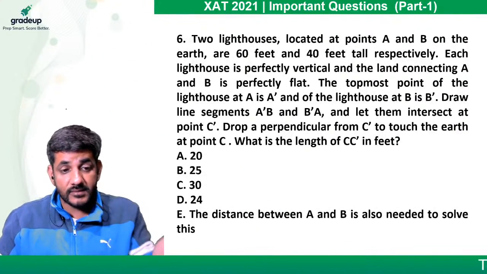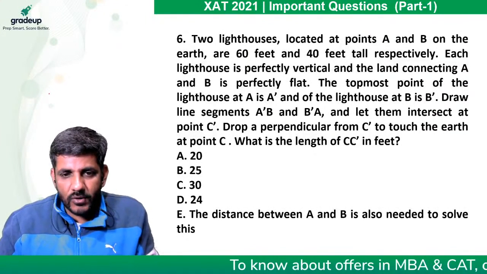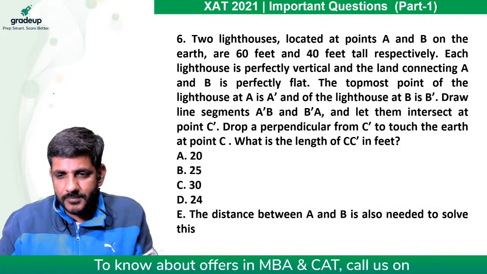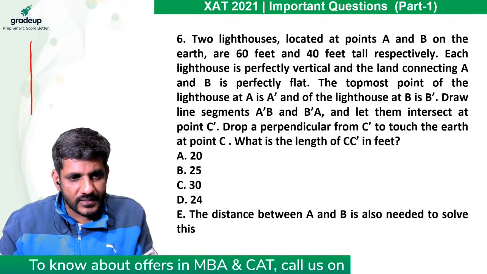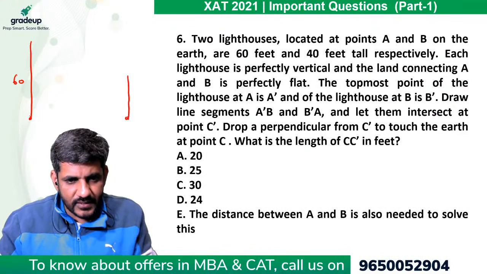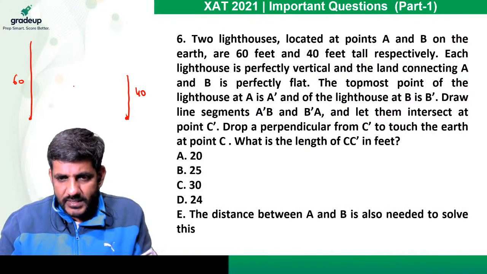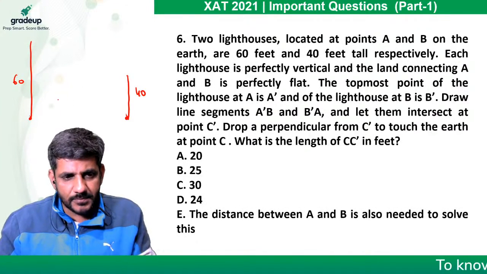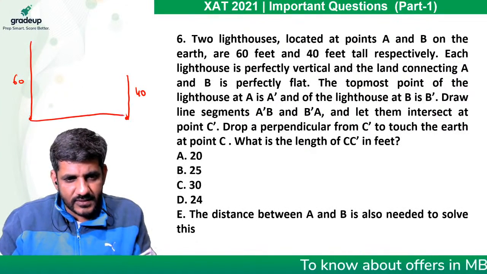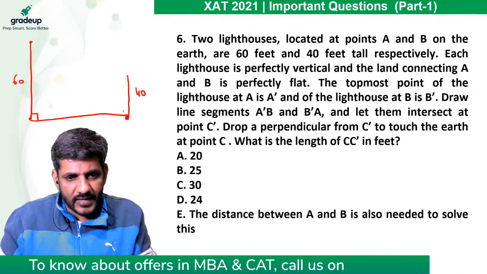Next, again, see, such a lengthy question. Two lighthouses located at points A and B on Earth are 60 and 40 feet tall respectively. So बना लेते हैं. One is 60 feet tall. One is 40 feet tall. These are the two lighthouses. Each lighthouse is perfectly vertical and the land connecting A and B is perfectly flat. So this is a flat face and these are vertical, means they are making an angle of 90 degrees.